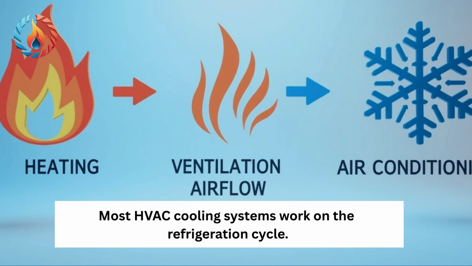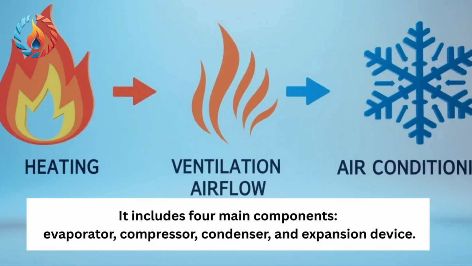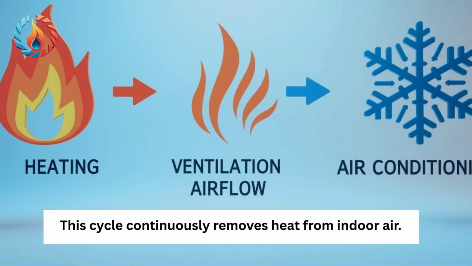Most HVAC cooling systems work on the refrigeration cycle. It includes four main components: evaporator, compressor, condenser, and expansion device. This cycle continuously removes heat from indoor air.